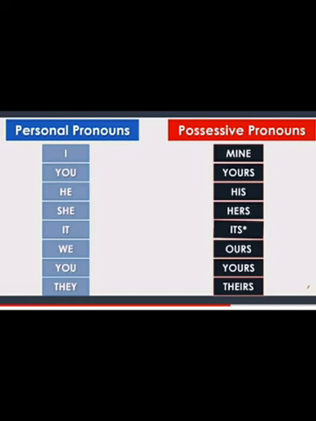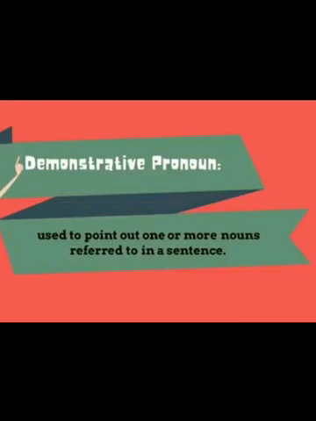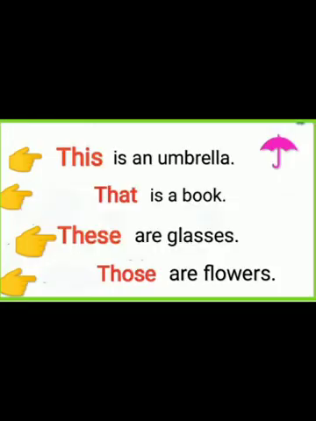Next we move to the demonstrative pronouns. Pronouns that are used to point out nouns are called demonstrative pronouns. Look at these examples. This is an umbrella. That is a book. These are glasses.